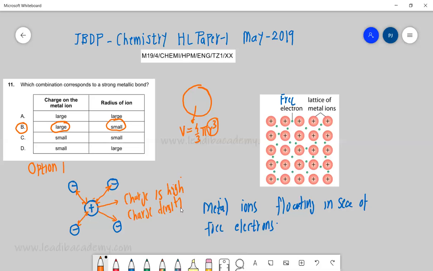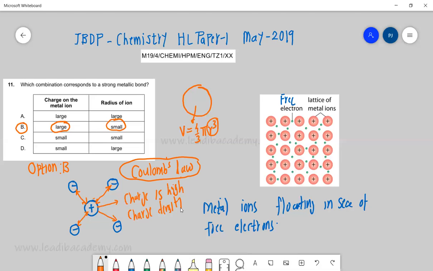Extremely simple thing. By the way, if you have learned physics, this is coming from Coulomb's law. If you are interested, you can study Coulomb's law. There is a course available on physics from Leadib Academy, so you can always get those details.